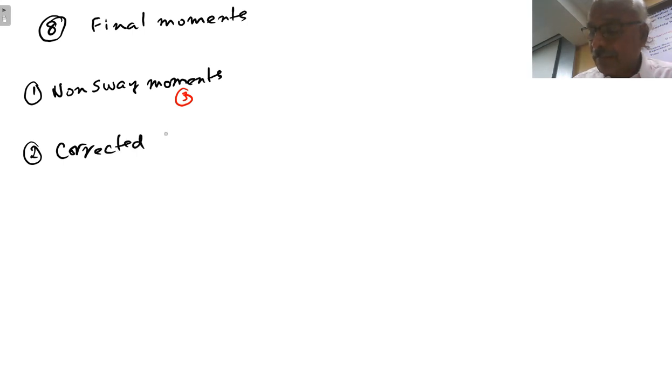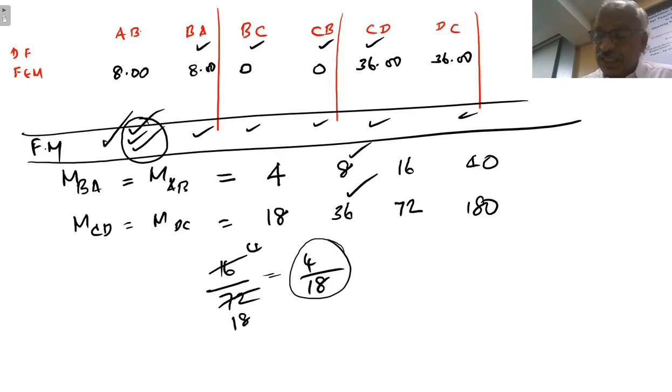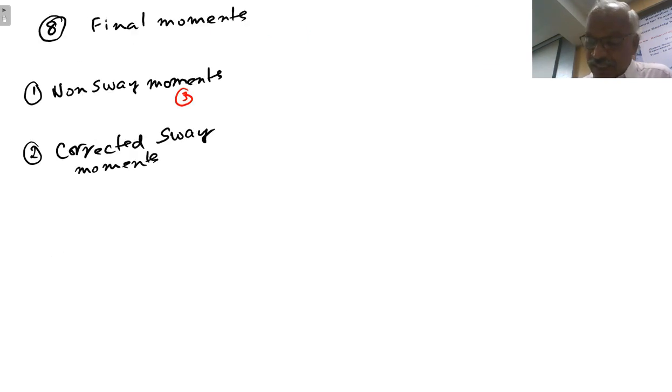Second, the corrected sway moments. The values in this tabulation are to be multiplied by the correction factor that you have found out. All these values are to be multiplied by the correction factor, and we have to write them here.